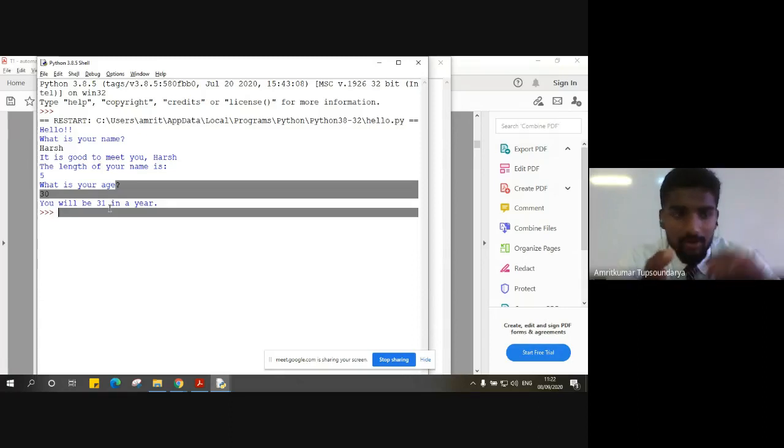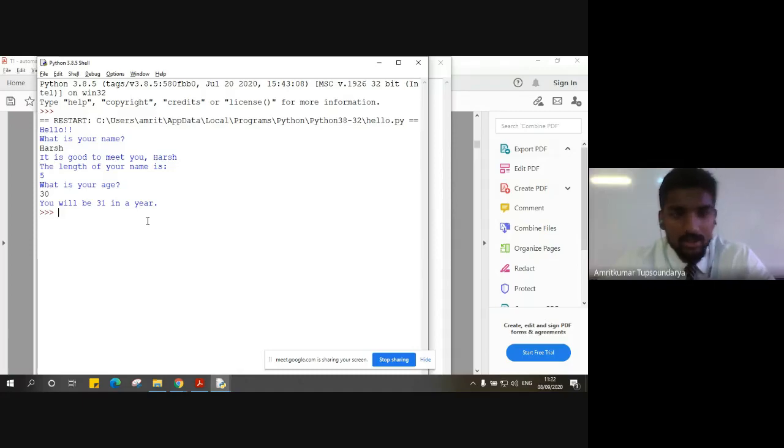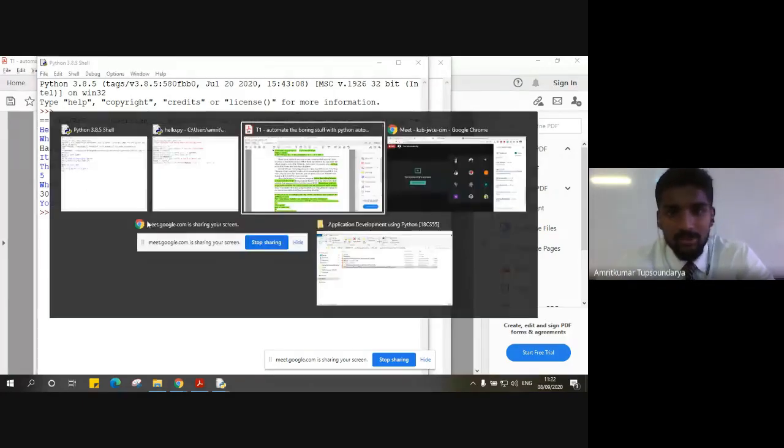Wherever we require a string, we get a string, and wherever we require an integer, the integer is prompted, right? So how is this done? We'll divide each and every line and see how this execution happens.